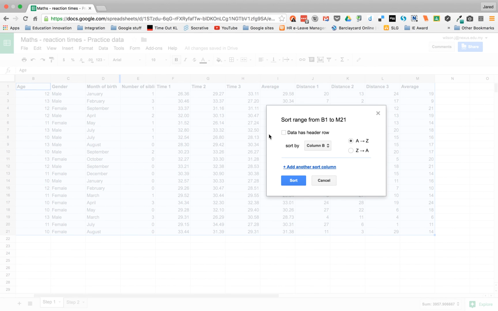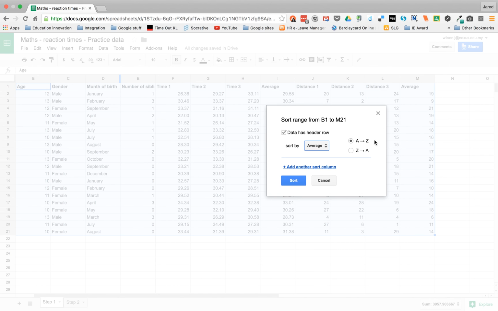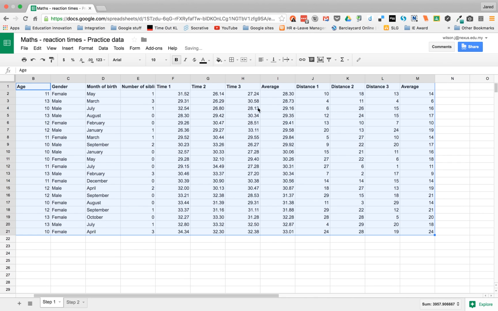Now what we then do is say, well, has the data got a header row? It's asking if I've got labels at the top. Well, it has. And I want to then sort by my first average, A to Z, for example. And let's look what happens there. So A to Z means it sorts from low down to high. In this case, if I'd done Z to A, it would start with the highest and go to the lowest. So you can see that this person here, a female, has the lowest average time.